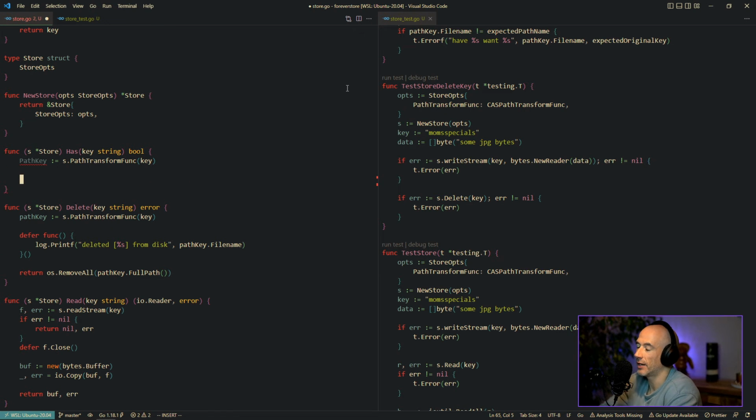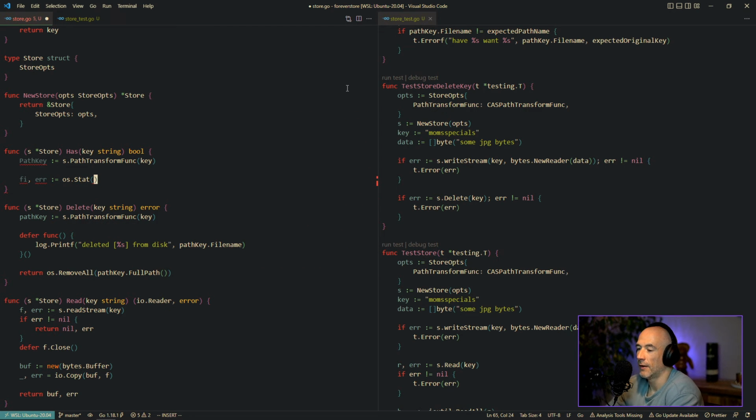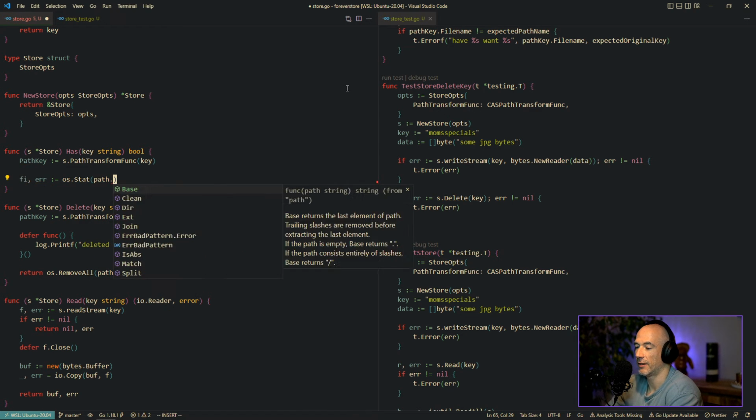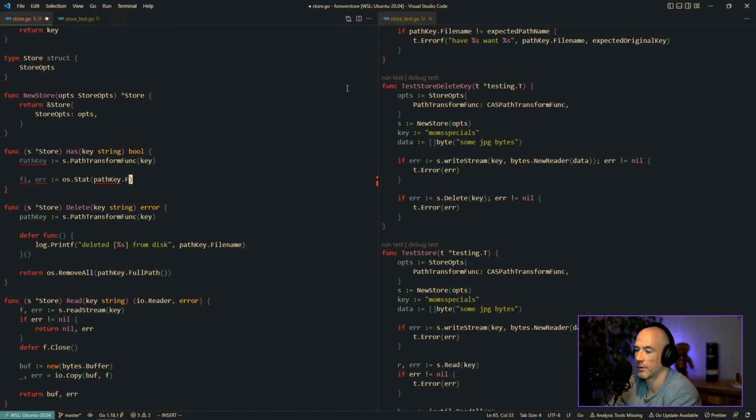I think I could do something like fileInfo is os.Stat, the key. No, not the key. The path. FullPath.